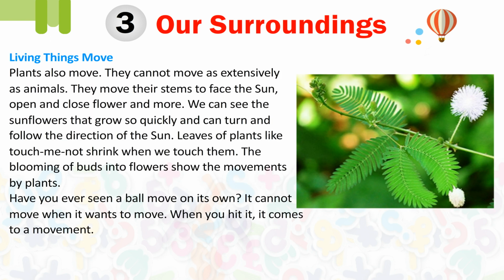Plants also move. They cannot move as extensively as animals. They move their stems to face the sun, open and close flowers and more. We can see the sunflowers that grow so quickly and can turn and follow the direction of the sun. Leaves of plants like touch-me-not shrink when we touch them. The blooming of buds into flowers shows the movements by plants.